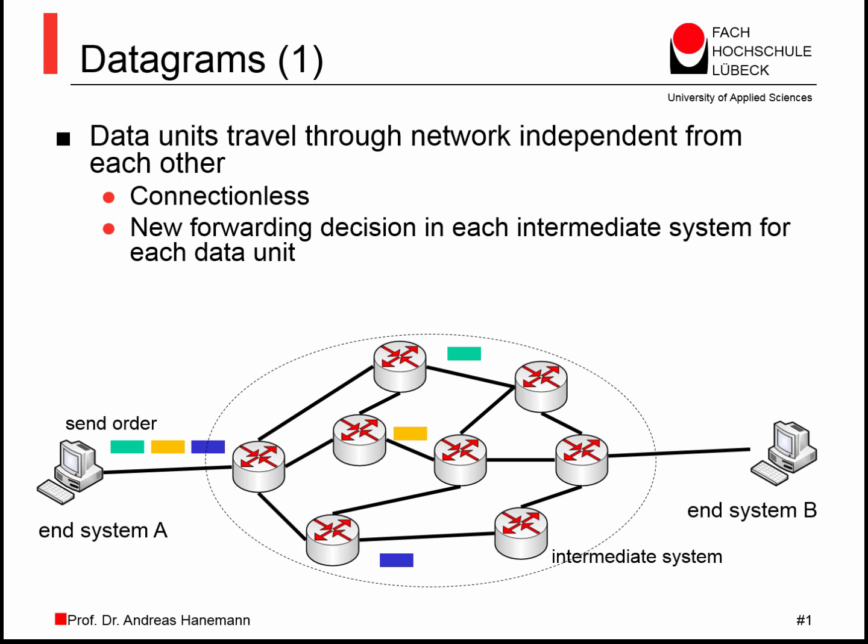As you can see in the drawing, this implies that the datagrams can take different paths so that the order of the datagrams may not be preserved. In the example on the slide, the green datagram overtakes the yellow and blue datagram. On the next slides, we discuss advantages and disadvantages. This discussion has to be regarded in the context of the overall packet switching pros and cons.